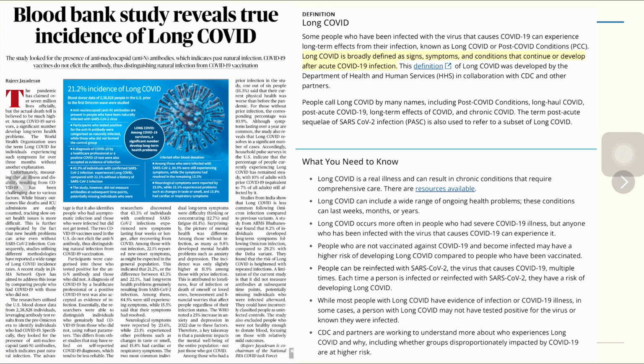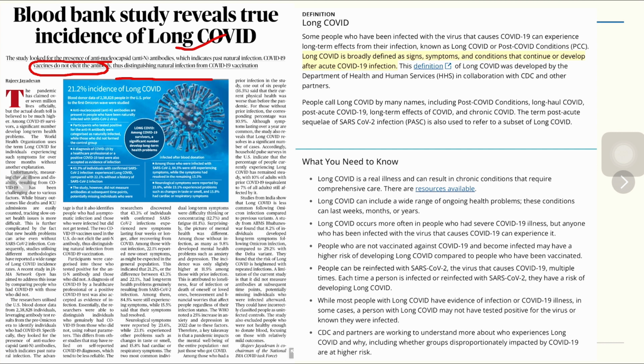First one, blood bank study reveals true incidence of long COVID. The study that was conducted looked for the presence of anti-nucleocapsid, anti-N antibodies, which indicate past natural infection. COVID-19 vaccines do not elicit the antibody, thus distinguishing natural infection from COVID-19 vaccination. So, what is long COVID?